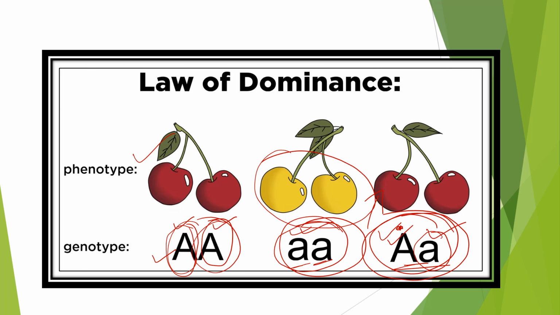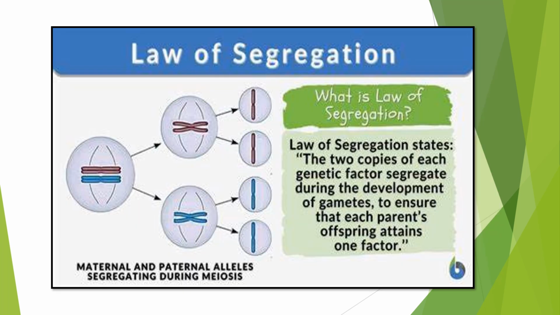Now after this he told the law of segregation. So what was that? This is the law of segregation. Though the parents are containing two alleles, during meiosis the factors of the alleles, the pairs, are separating and segregating from each other, such that each gamete is receiving only one of the two factors.